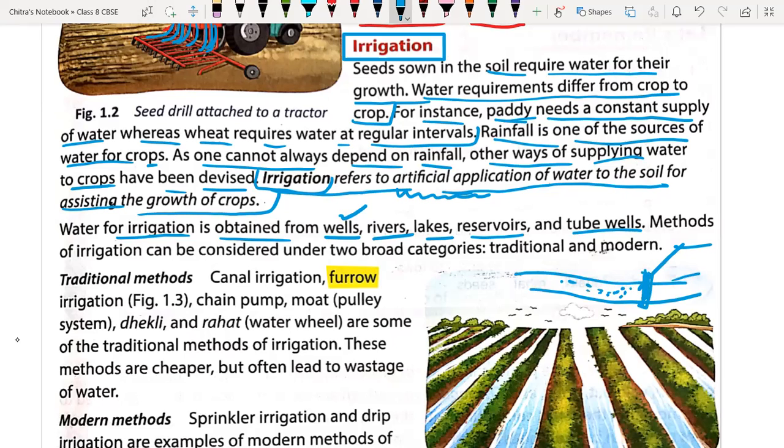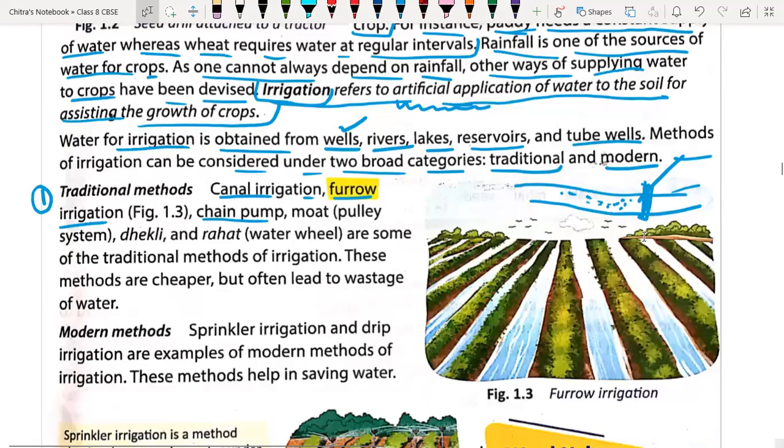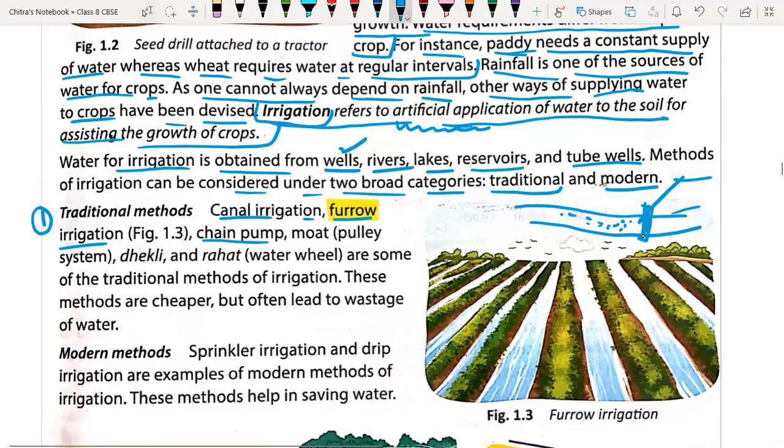Methods of irrigation can be considered under two broad categories. One is called the traditional one and the other is the modern one. So we will understand both one by one. So the first method we are going to understand is the traditional method. Traditional methods include canal irrigation, furrow irrigation, chain pumps. We will discuss each one by one. Don't worry. Then there is the pulley system.